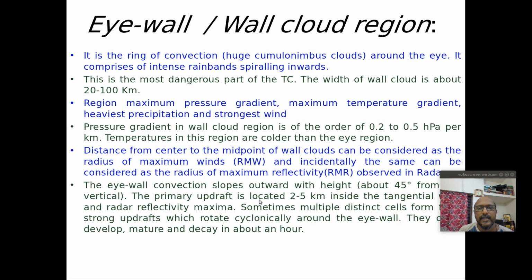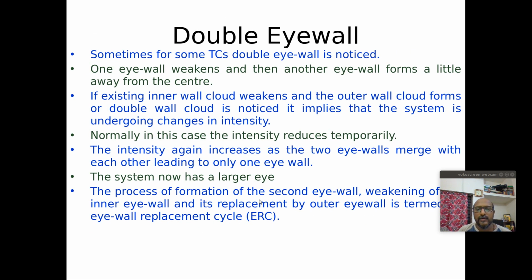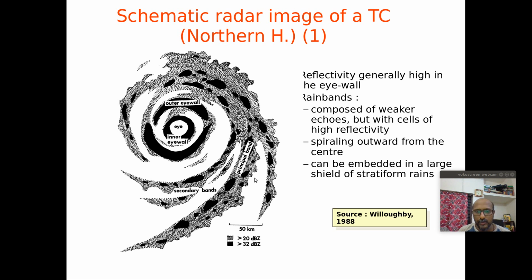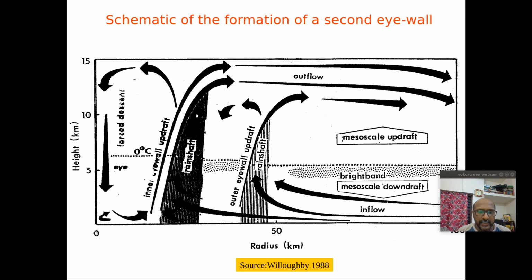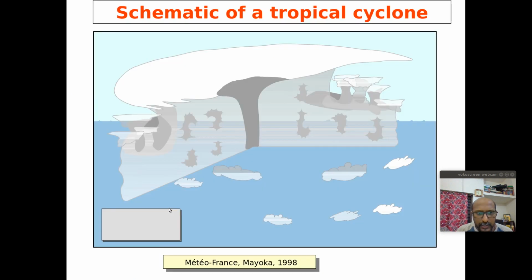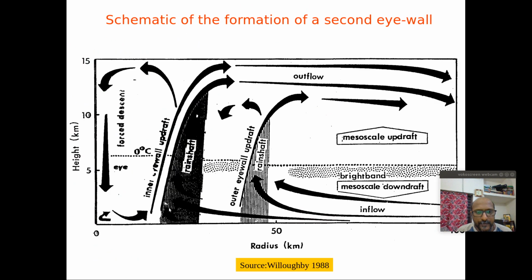And if you look at the outer portion of the cyclone, you can find that there is a wall type of cloud generation. The cloud will develop not at the center, but away from the center at a distance of around 50 to 100 kilometers. So there will be tall clouds at this point. There is a lot of updraft happening over here, and then outflow at the upper surface.